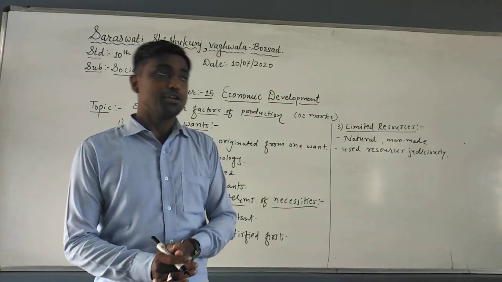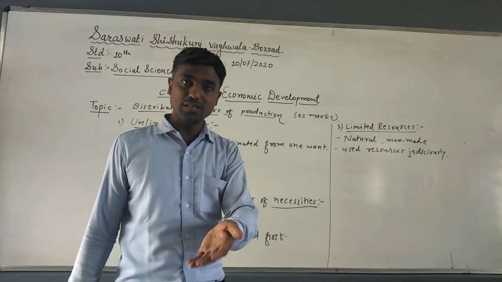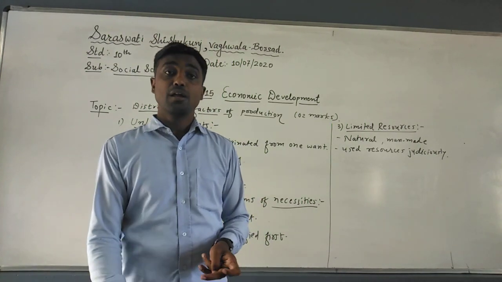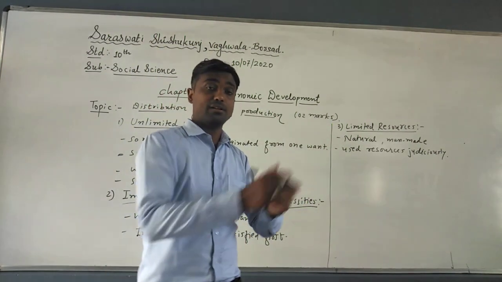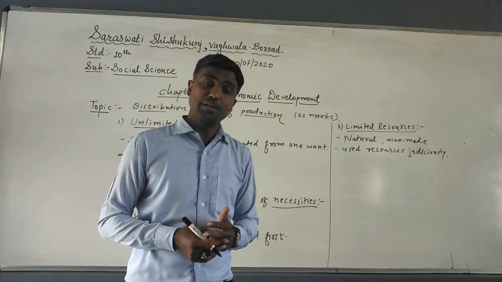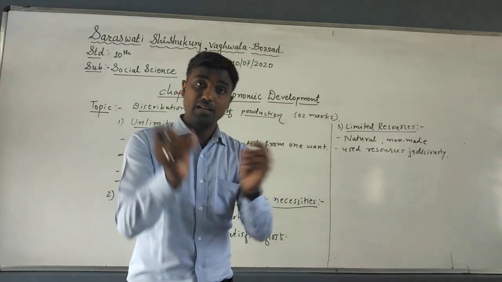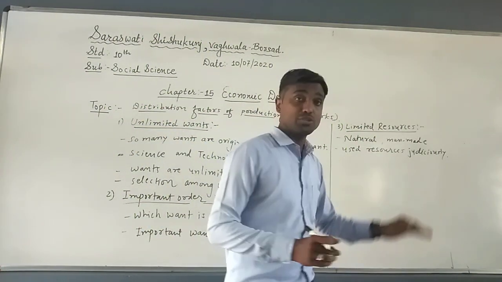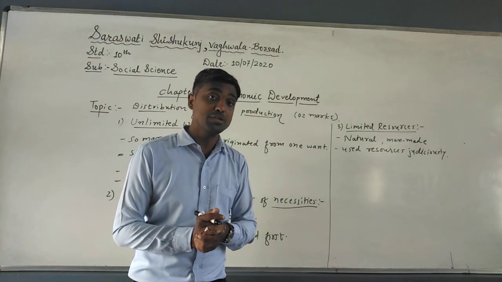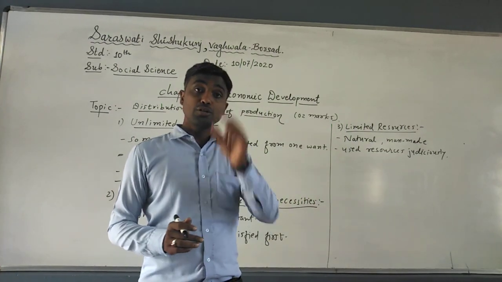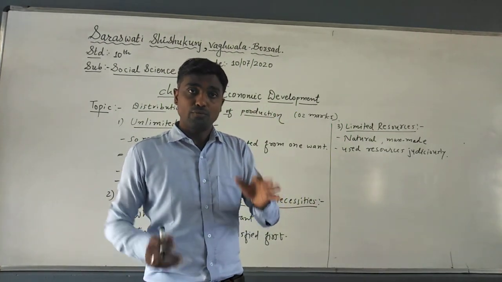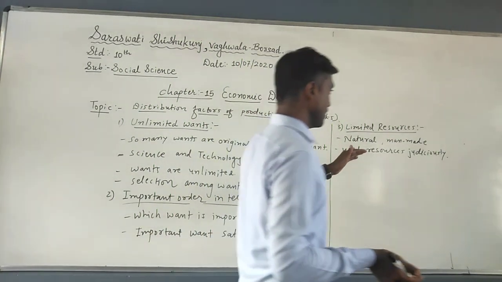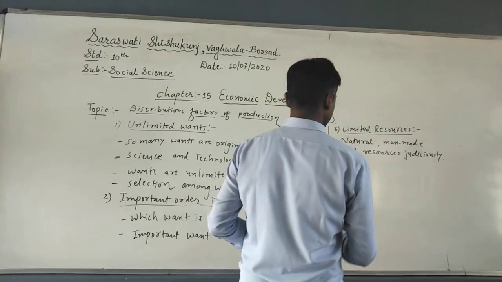Why? Because we know that human wants are unlimited. Right now, you just see that you have a list of wants, but to fulfill those wants, the resources are limited. For example, your father's income is limited. So at that time, what we can do is use the resources judiciously. It means, what? Your father's income, use the resources judiciously for your wants. So this is the point that we have written.